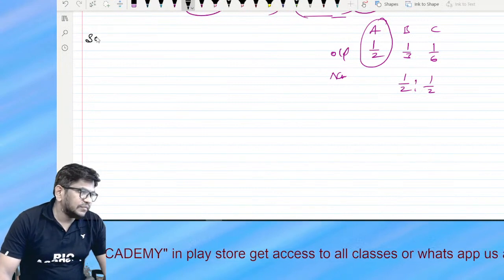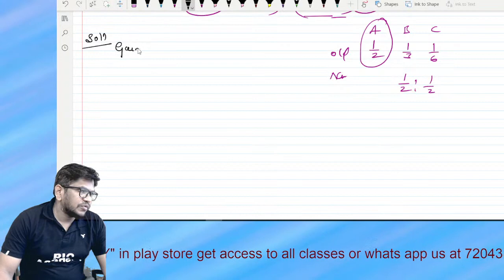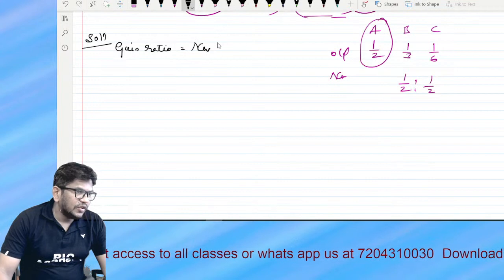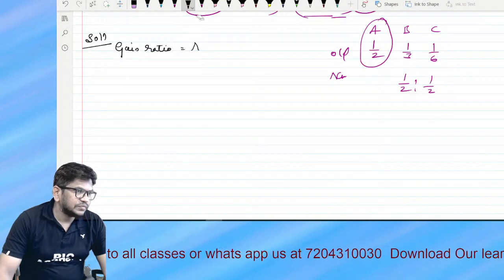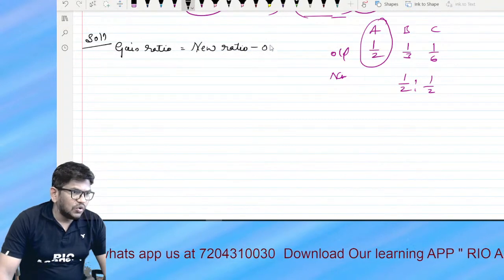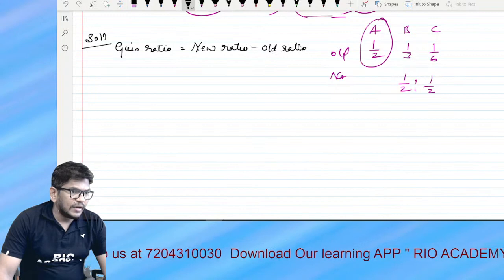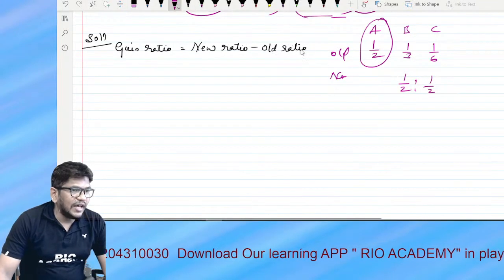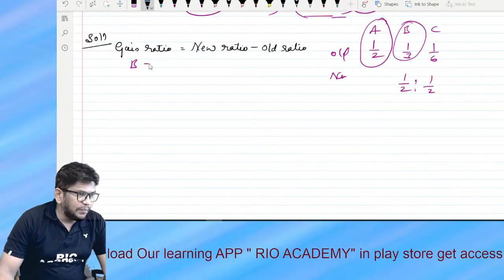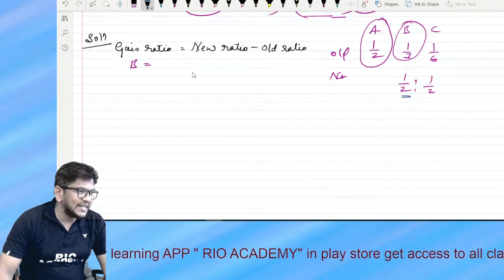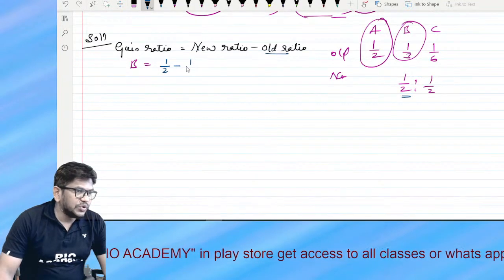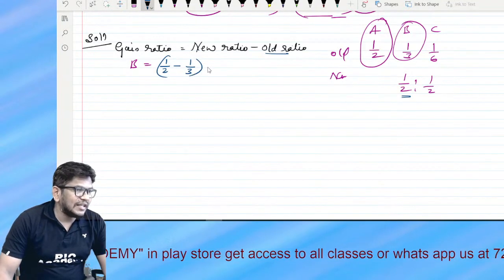Gain ratio solution. Gain ratio is equal to new ratio minus old ratio. So we take B first. What is the new ratio? New ratio is 1/2. Very simple. 1/2 minus old ratio, which is 1/3. So guys, take the LCM now.